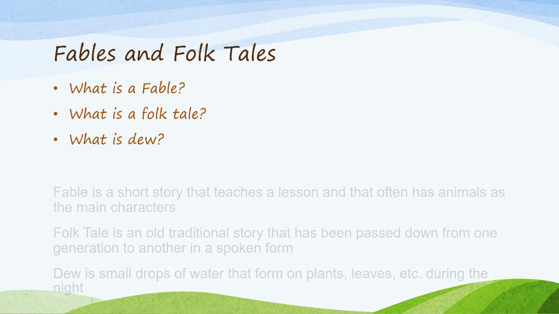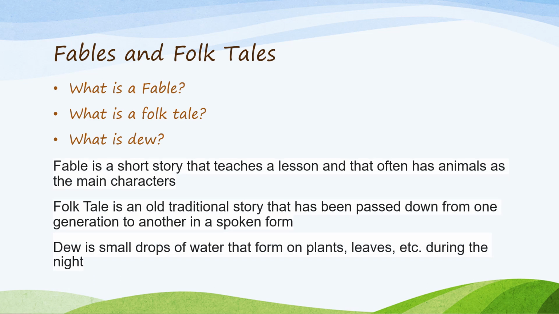What is a fable? A fable is a short story that teaches a lesson and that often has animals as the main characters. Okay? The story in which we have animals as the characters, the animals delivering dialogues, is called a fable.